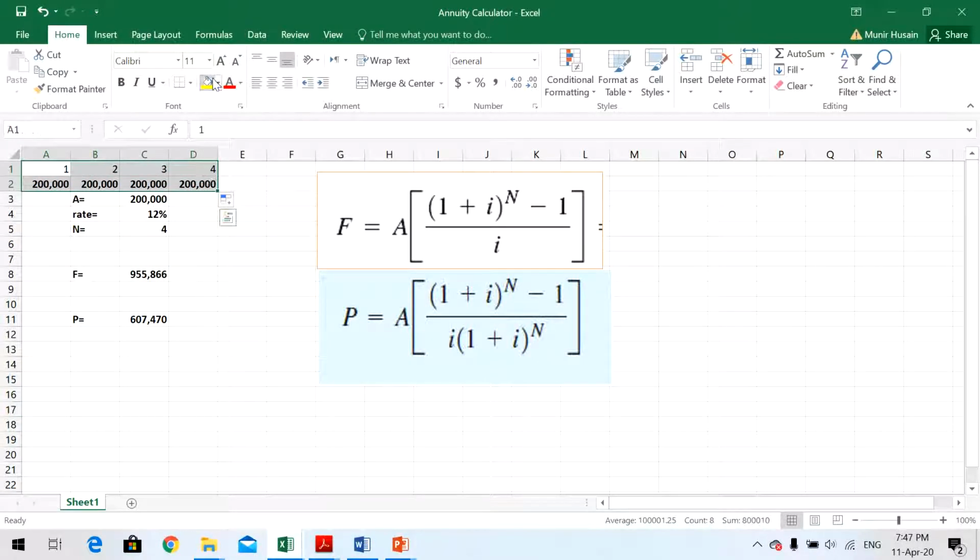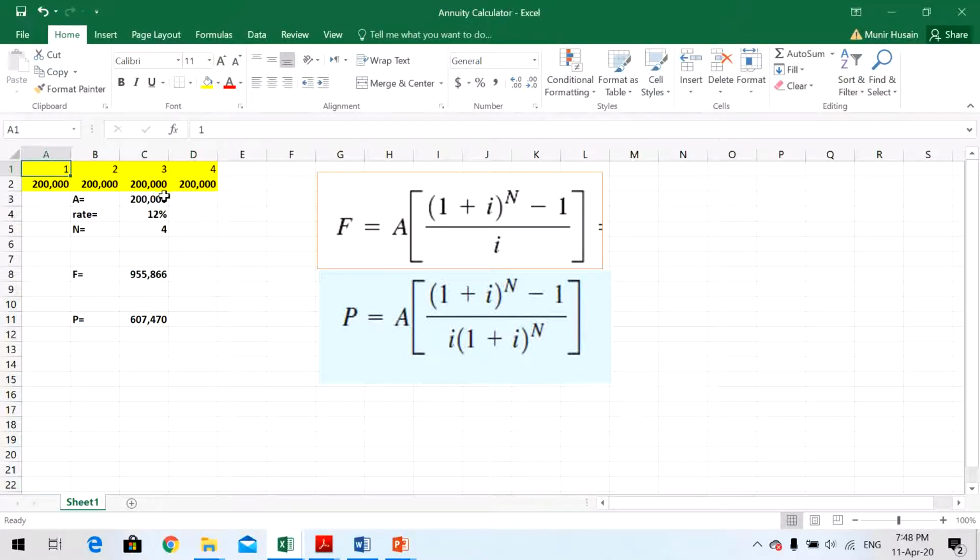Now just focus on here. By mathematics, we just add them and it is 800,000. But as far as the time value of money concept is concerned, it says this and this are not equal. This 200 and this 200 are not equal. This 200 and this 200, or this with this one, they are not equal. Why? Because they occur in different periods of time.